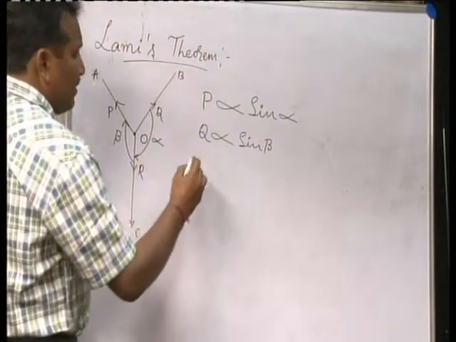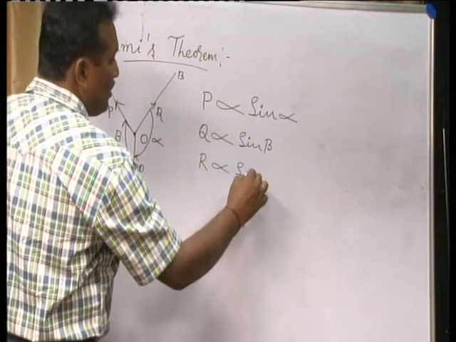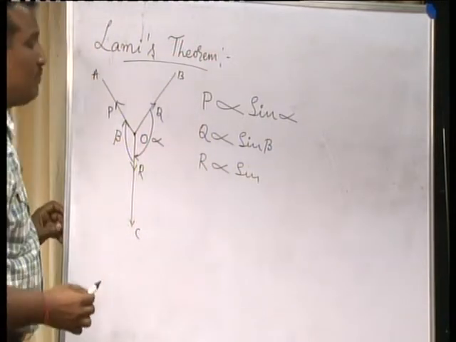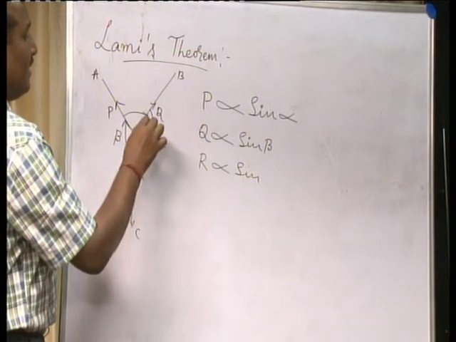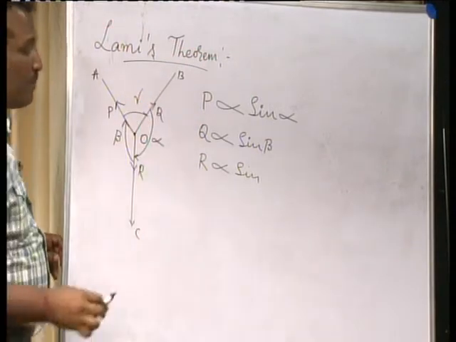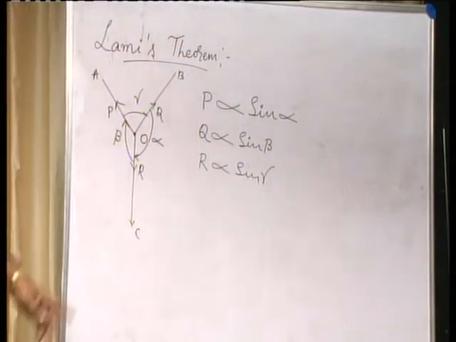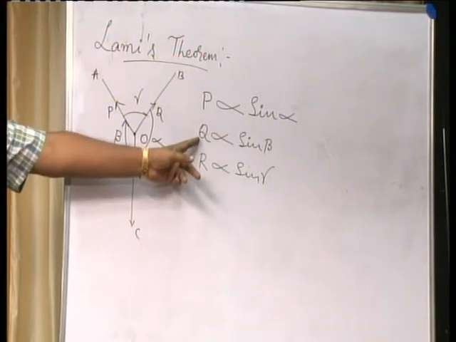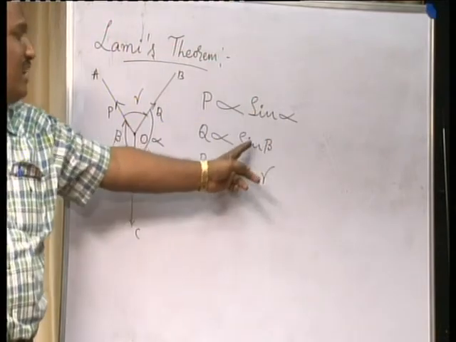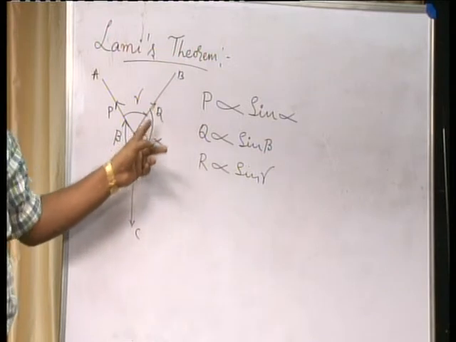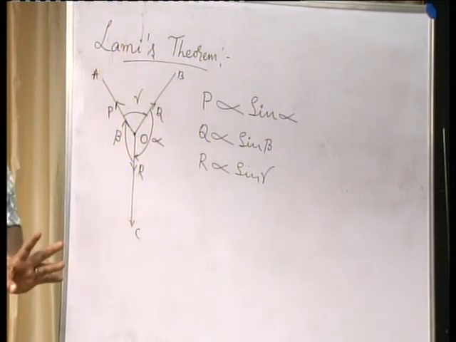And the third force R is directly proportional to the sine of the angle between the other two forces, P and Q. You can call it gamma. R proportional to sin gamma. So, according to Lami's theorem, each force is directly proportional to the sine of the angle between the other two forces, that is alpha, beta and gamma respectively.